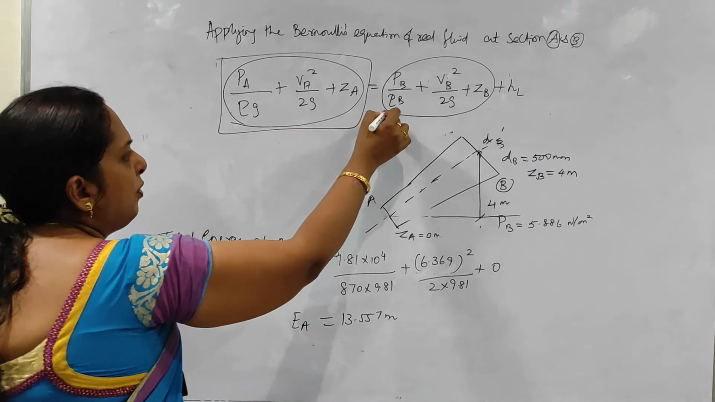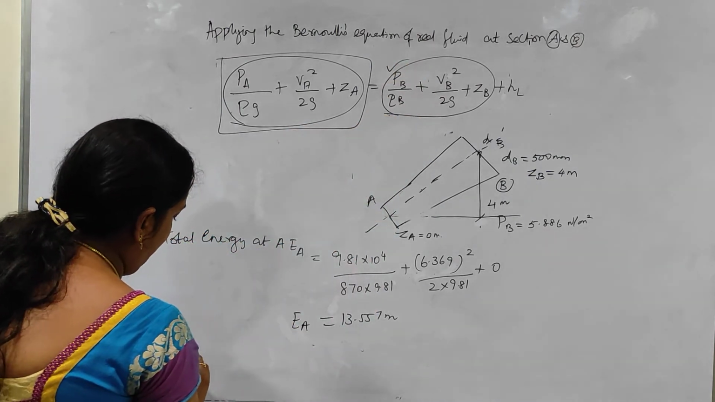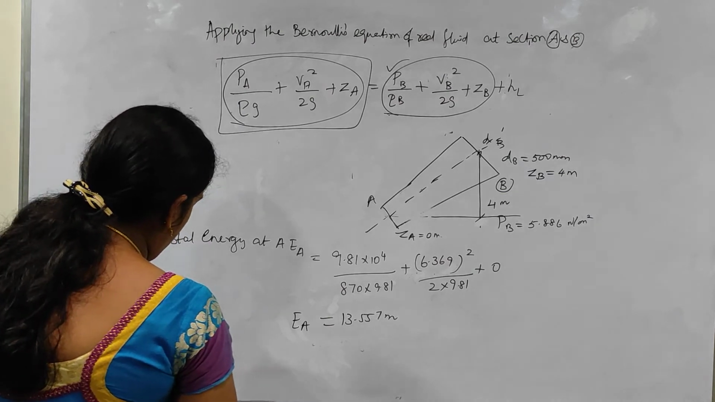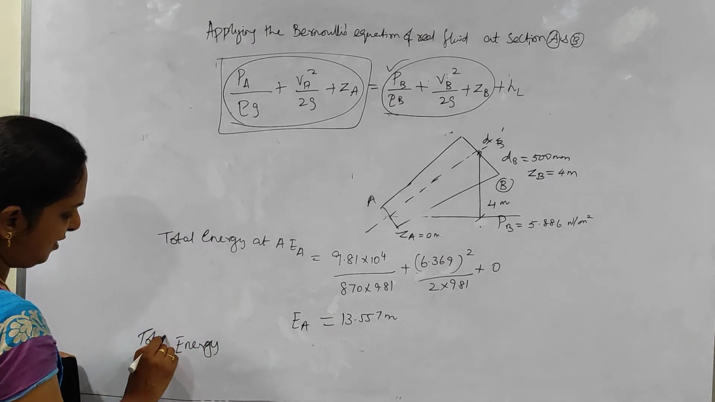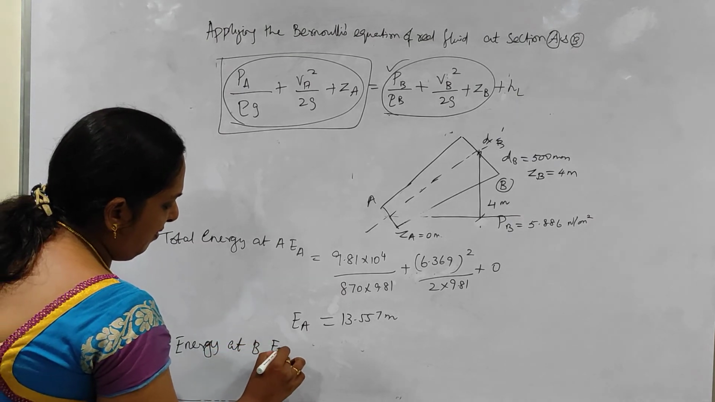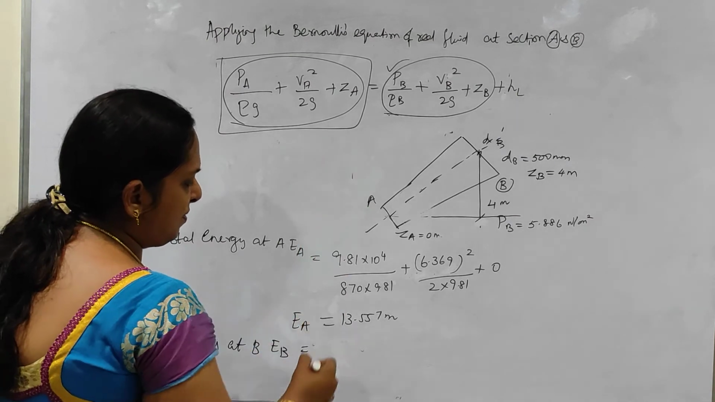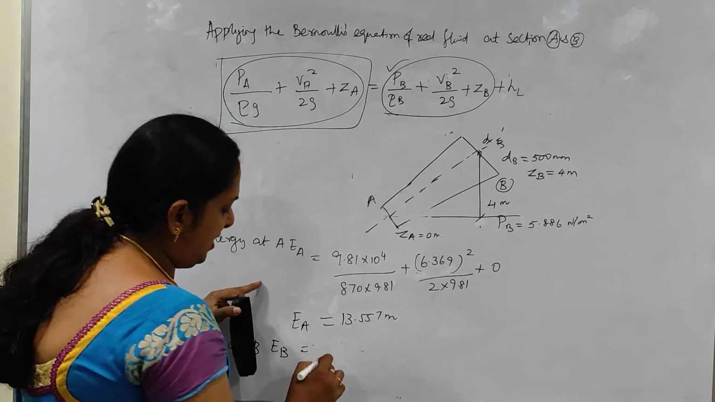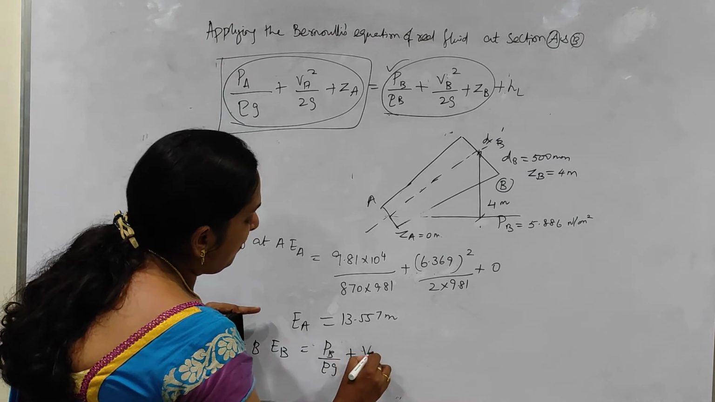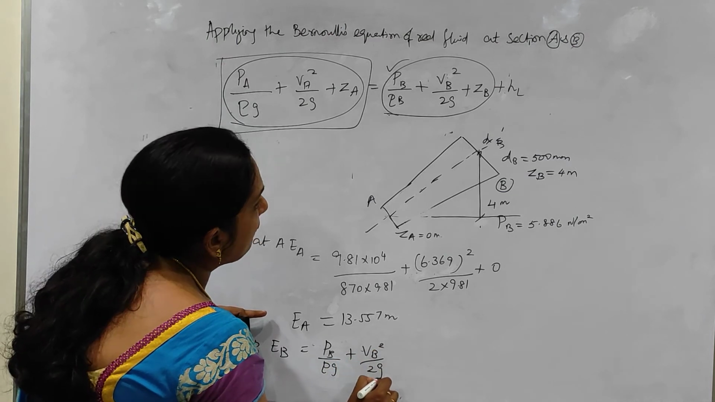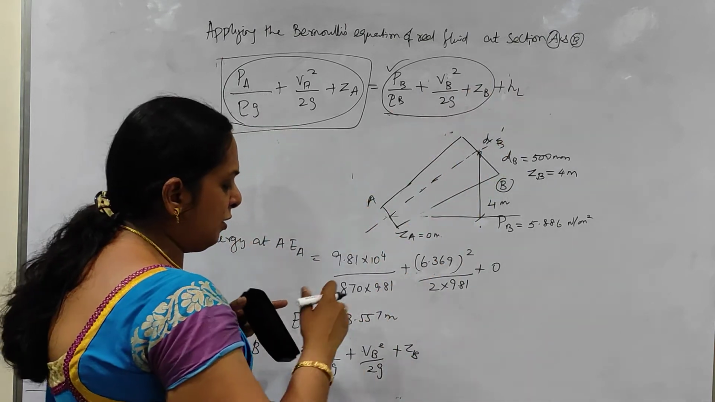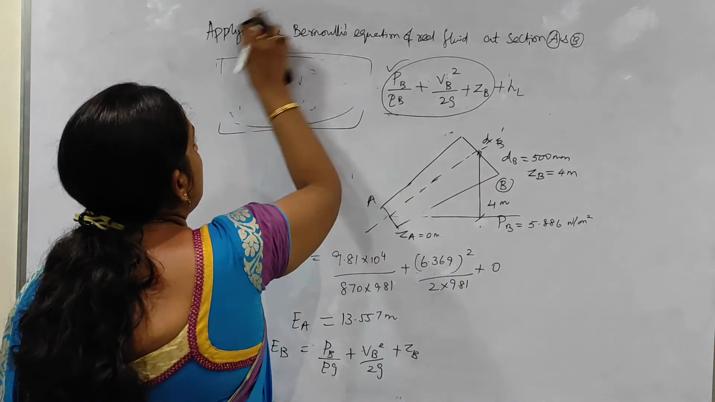Now I am going to get the energy at B. It is the total energy, because I am not saying only energy, it consists of all the energies. So total energy at B, EB, will be the same equation, just substituting the values. If you want, I can write it once again: PB by rho g plus VB square by 2g plus ZB. So I need not bother about the HL as of now.